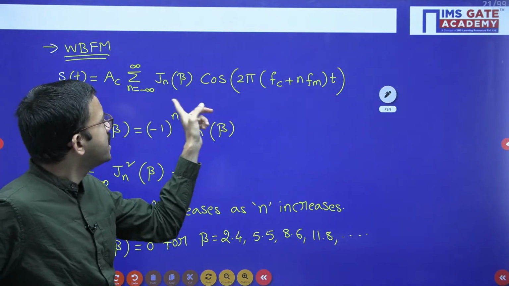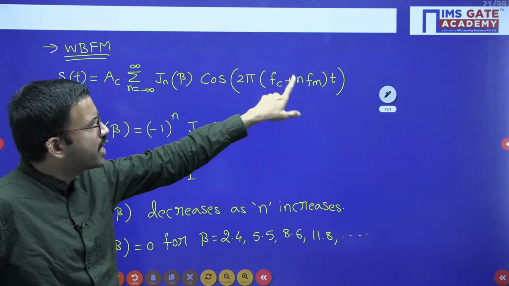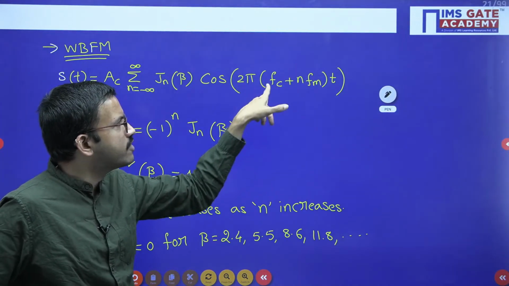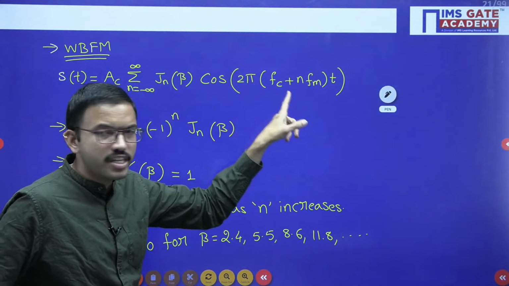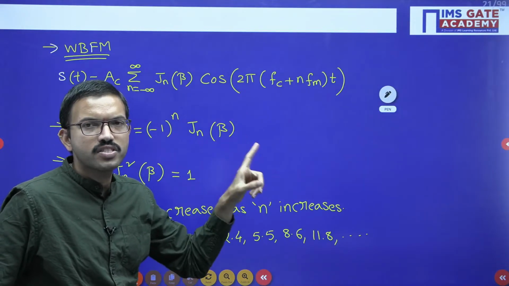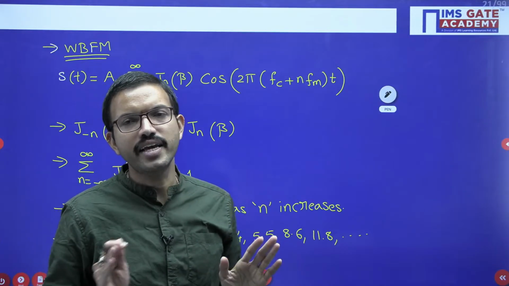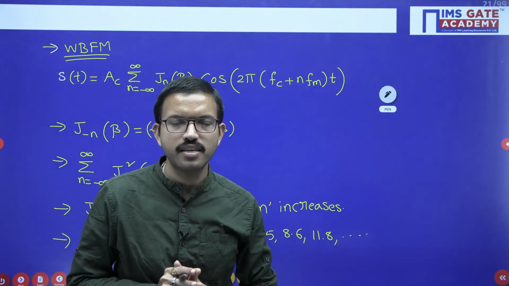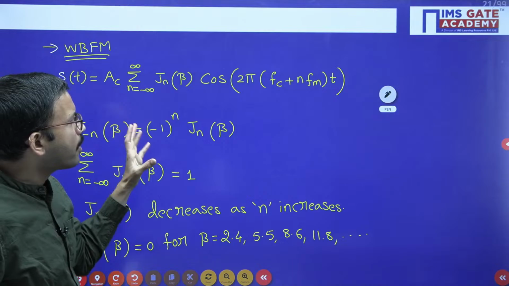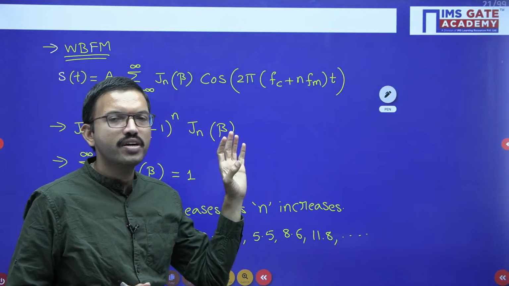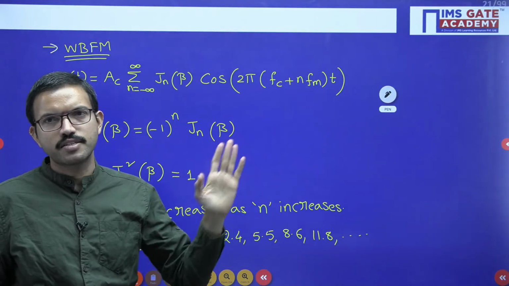J naught of beta becoming 0 means n value is 0, meaning you are getting only Fc. So at the carrier frequency component, the signal strength you are going to get is 0. That is just like getting double sideband suppressed carrier. Whatever power you are giving, the entire power is distributed to other sidebands.